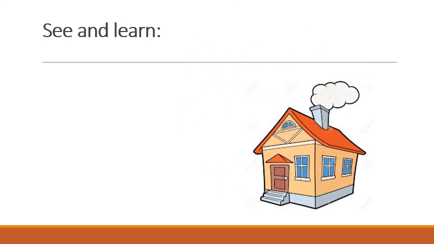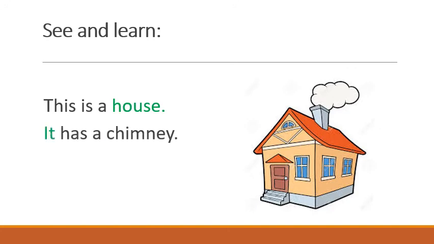See this picture? This is a picture of a house. So this is a house. Next sentence. It has a chimney. Now second sentence also I am speaking about the house. So I am using it because this is a non-living thing. This is neither he nor she. So here you are going to use it. Okay? Next.